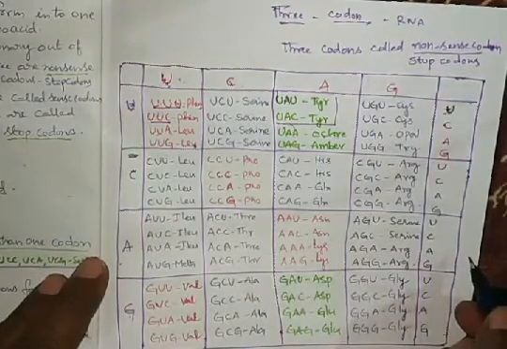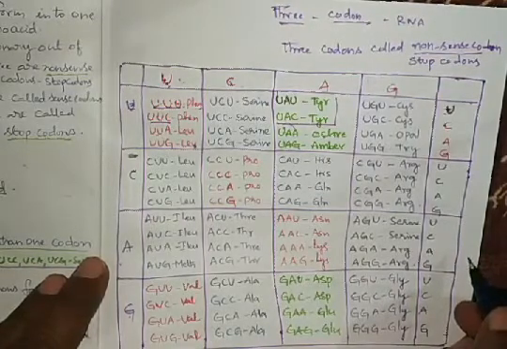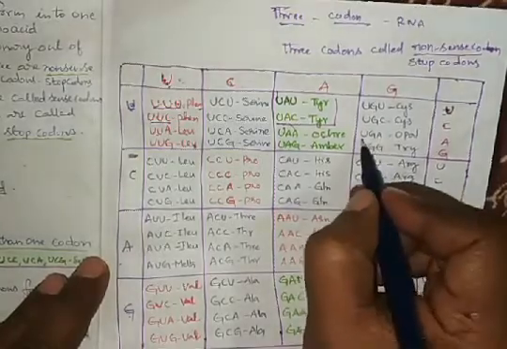Along with these, one more is a stop codon, UGA.